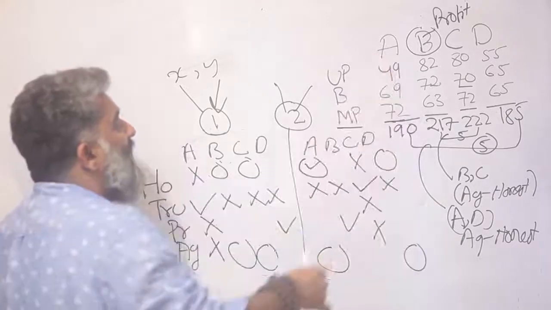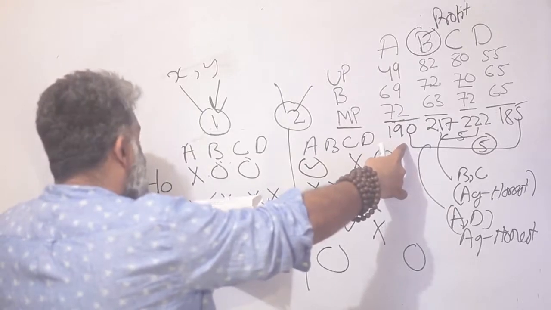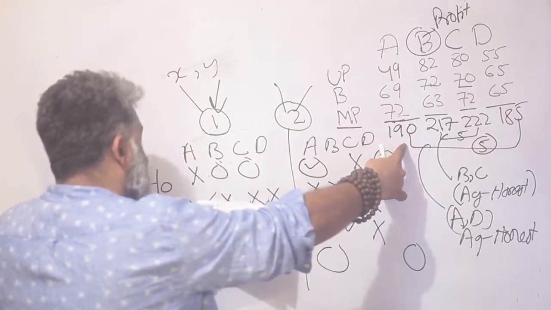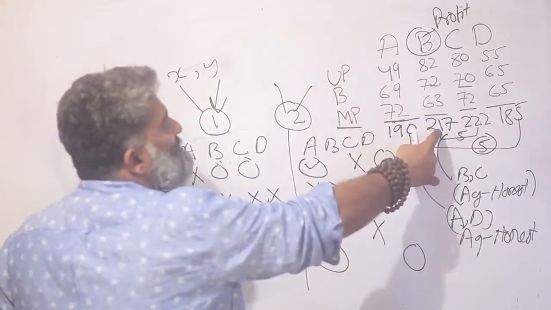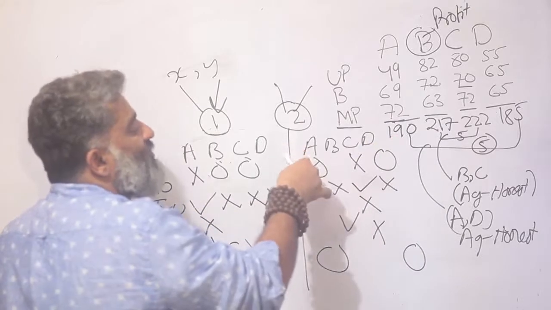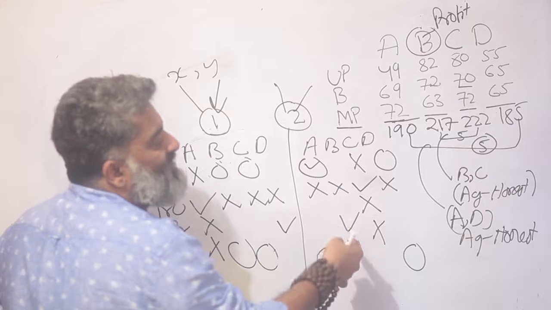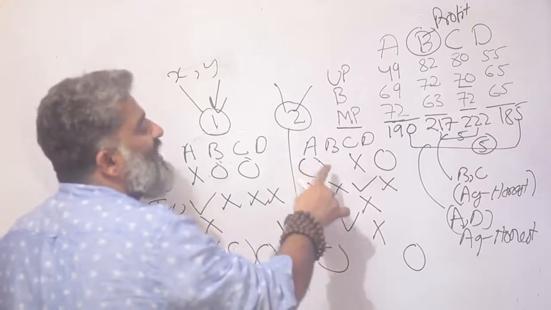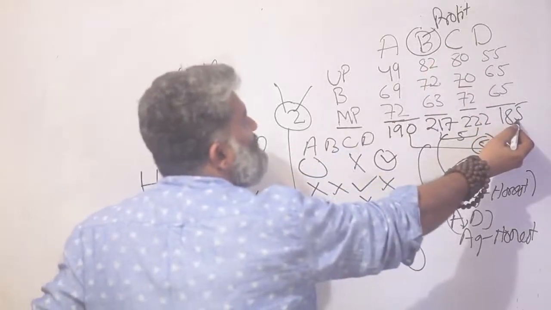A is honest, and in that case, A's total revenue will be 190, and I wanted Honest Limited's total revenue to be more than Profitable Limited. B is profitable, B is 217. So if this is the story, if I go for A for honest, A or honest revenue is not going to be higher than B or profitable's revenue. Let me try the other scenario. What if D is honest? If I look at D, D's revenue is 185.